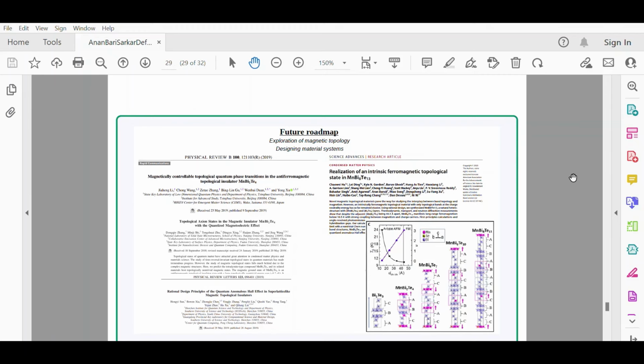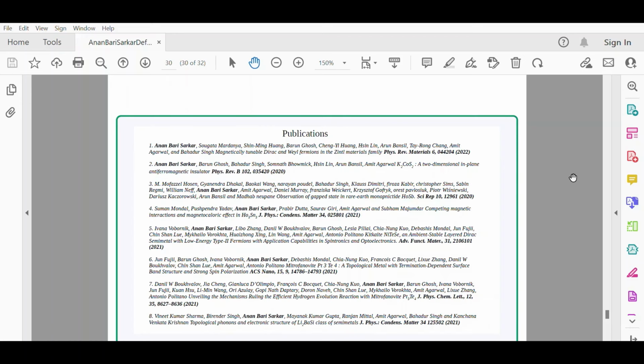Now, another thing is designing material systems. We have quite a few parameters in hand: the hybridization effect, bringing magnetism in close proximity, the magnetic orientation of the magnetic moments, lattice distortions, and preparing heterostructures. All these together can be combined, and in principle we can design quite a few different interesting material systems. With that, I would like to show some of the publications that I am an author of.